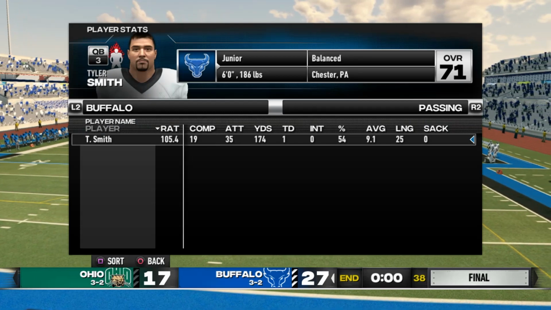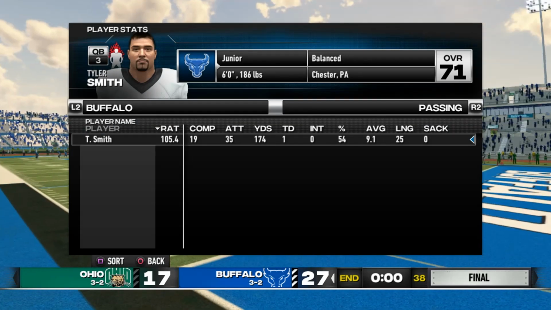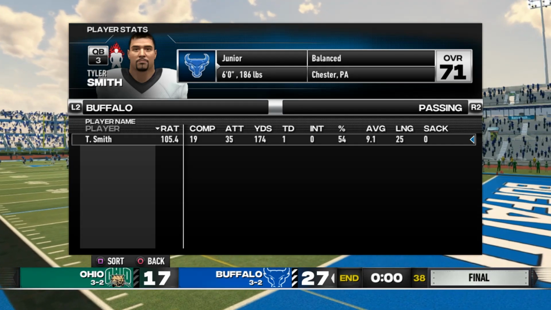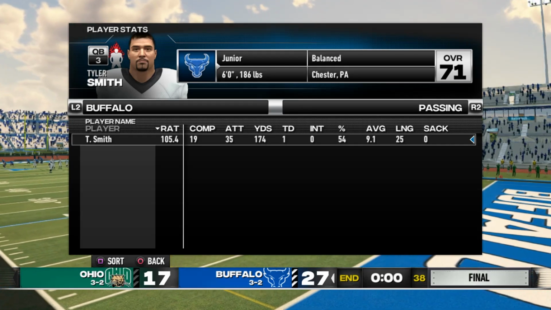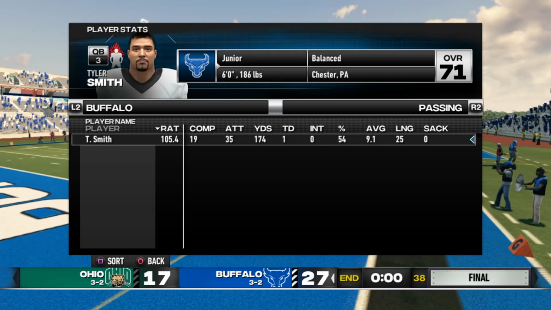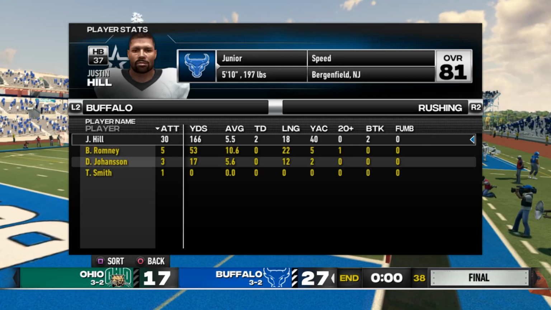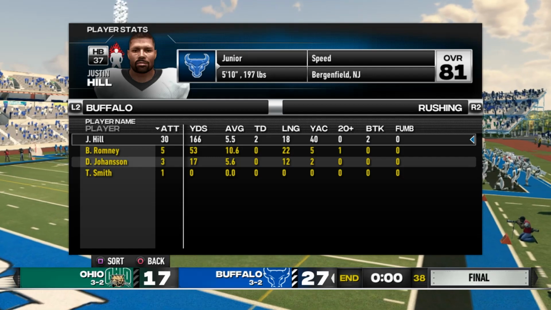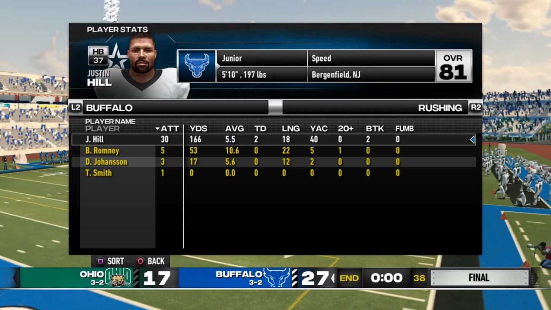As we take a quick look at our stats from today, Tyler Smith finishes 19 of 35 for 174 yards, 1 touchdown, 0 picks. He only completed 54% of his passes. He was pretty inaccurate on a lot of passes. Justin Hill takes 30 carries for 166 yards and 2 touchdowns. He had a fantastic day.